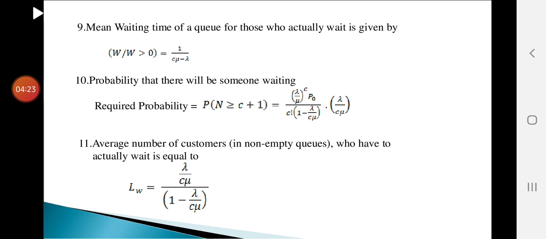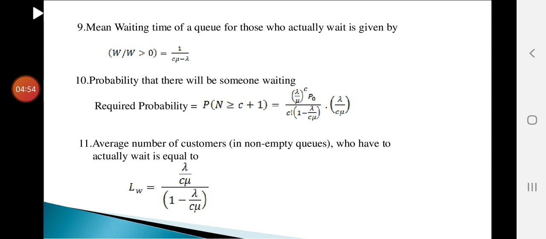Next formula: the probability that there will be someone waiting, that is the probability of n greater than or equal to C plus 1, that is the number of customers greater than or equal to C plus 1, equal to (lambda by mu) whole power C into P naught by C factorial into 1 minus lambda by C mu into lambda by C mu. This formula we should use. Compare model 1 and model 2. Model 3 has a little bit difficult formulas. So we have to memorize this formula, the probability that there will be someone waiting.